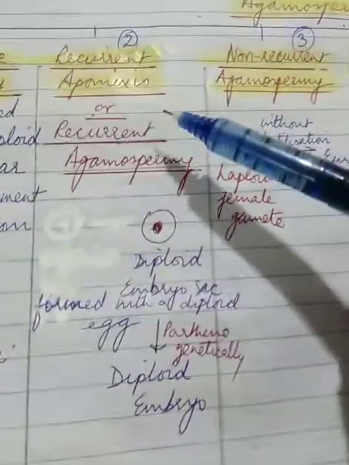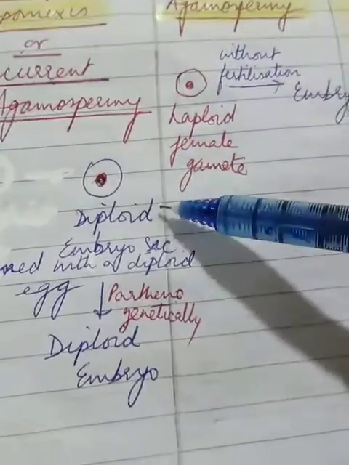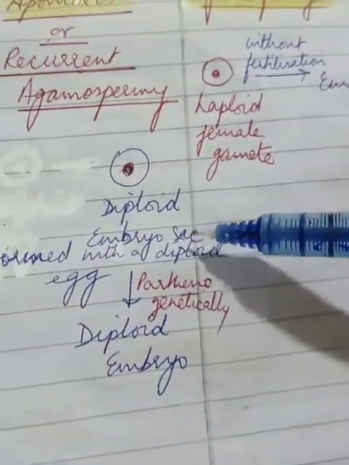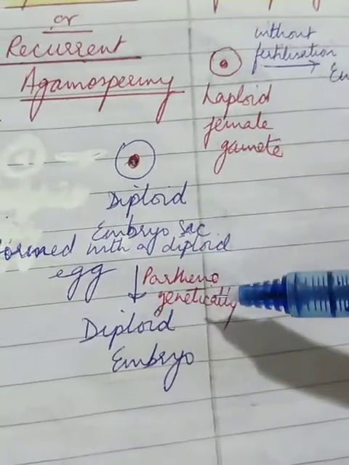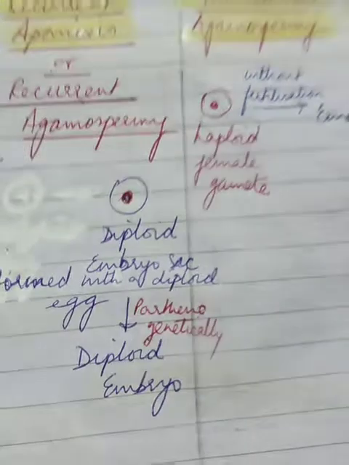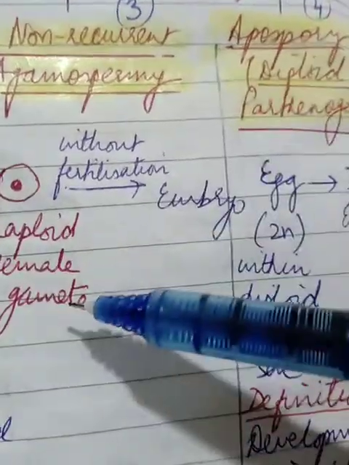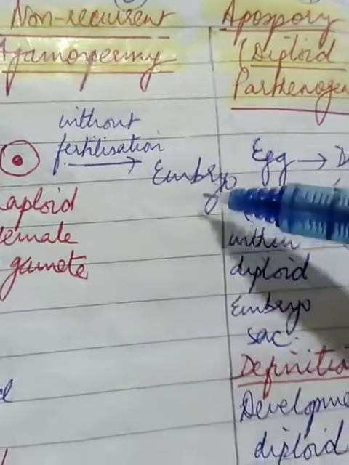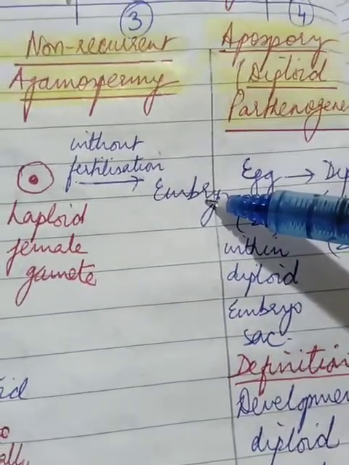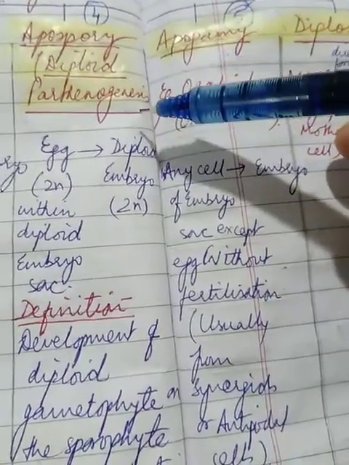Second, in recurrent apomixis or recurrent agamospermy, here the diploid embryo sac is formed with a diploid egg, and this parthenogenetically develops into diploid embryo. The third one, that is non-recurrent agamospermy. Here the haploid female gamete without fertilization grows into an embryo. Fourth, the apospory, also called diploid parthenogenesis.